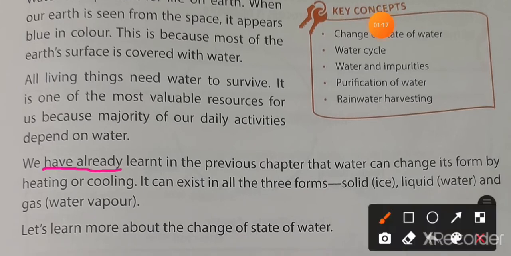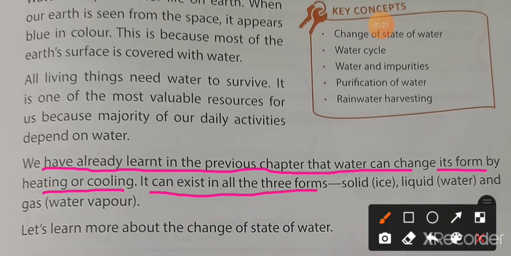We have already learnt in the previous chapters that water can change its form by heating or cooling. It can exist in all three forms: solid, that means ice; liquid, that means water; and gas, that means water vapor. Let's learn more about the change of state of water.